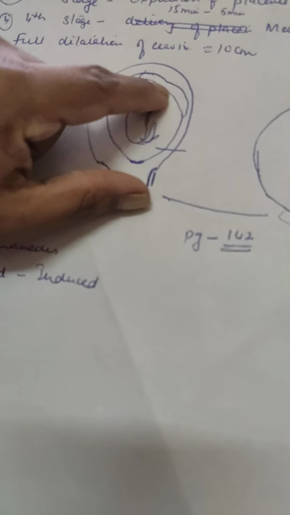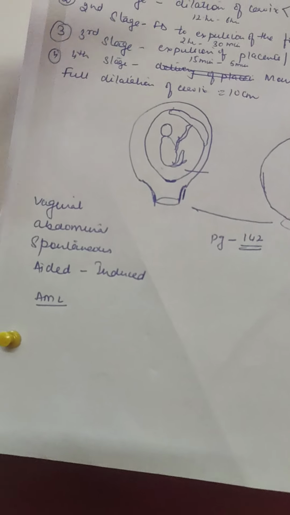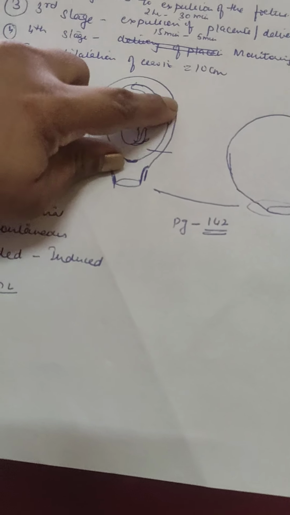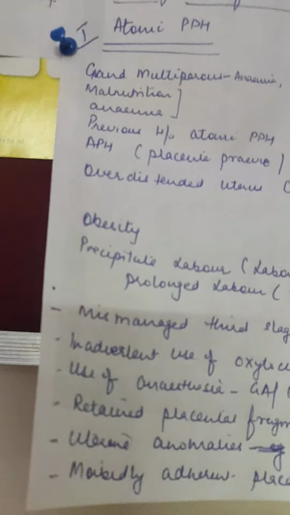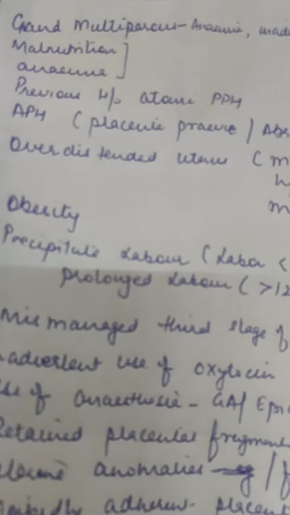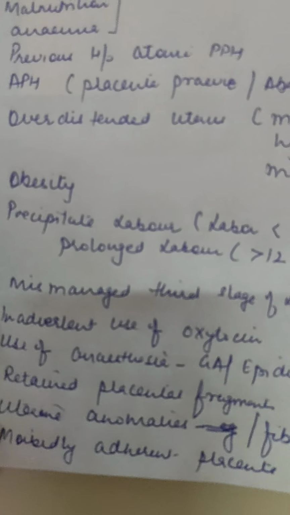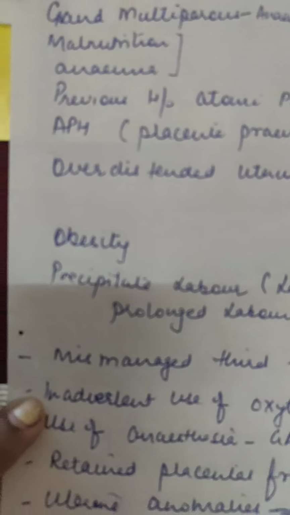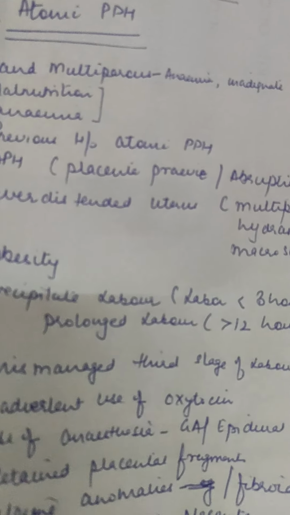Now if the placenta comes down over here, it is separating. So the cord will also come down, so we can visually see that the cord is coming down. And when the placenta is separated from this layer, there will be a sudden gush of blood. So these are signs of placental separation. We should wait for the signs of placental separation and only then assist in the delivery of the placenta. We should not fiddle with the placenta or the cord, otherwise it will cause trauma and lead to atonicity of the uterus.